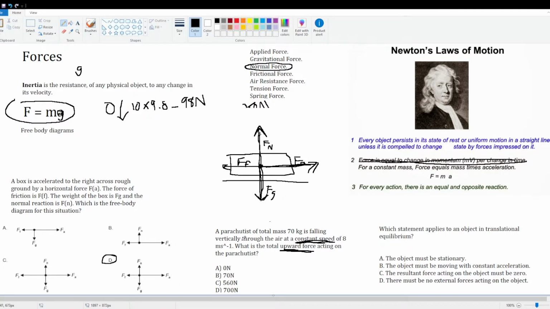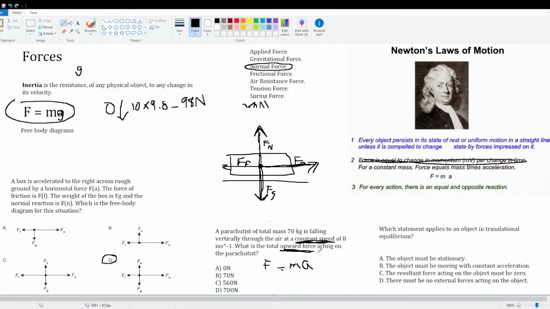Okay, so the parachutist's mass is 70 kilograms and it's falling at constant speed at 8 meters per second. What is the total upward force? Okay, so let's go to our equation, F equals ma. Now he's moving at constant speed, right?